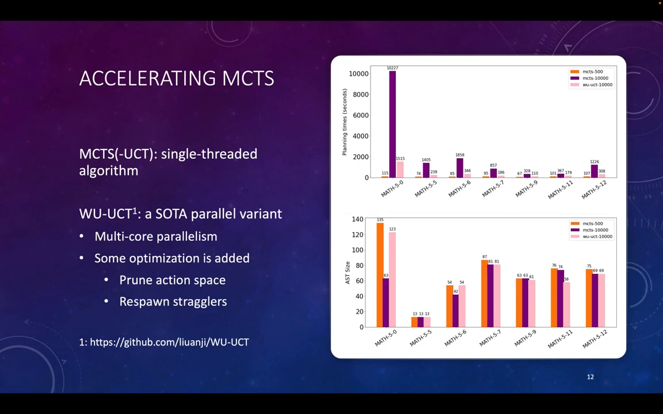In our implementation of the MCTS algorithm, we use a parallel variant of MCTS, since UCT is a vanilla single-threaded algorithm. So we use WU-UCT, which is a state-of-the-art parallel variant. It uses multi-core parallelism to build the MCTS search tree in parallel. We also add some optimizations, such as pruning the action space and terminating stragglers at the end of the planning stage to further reduce the planning time.